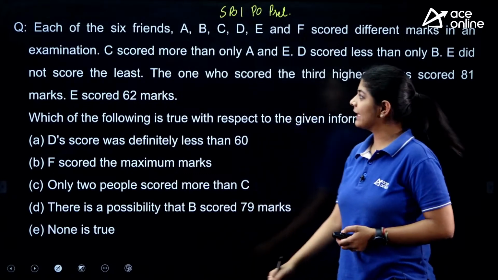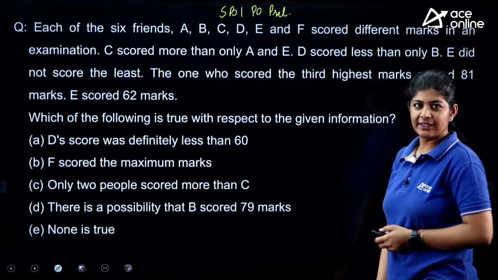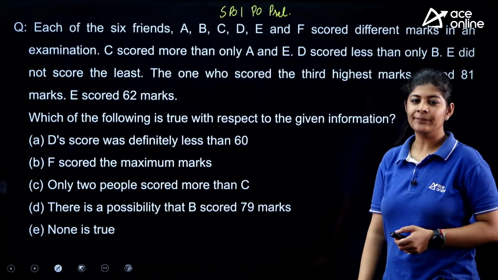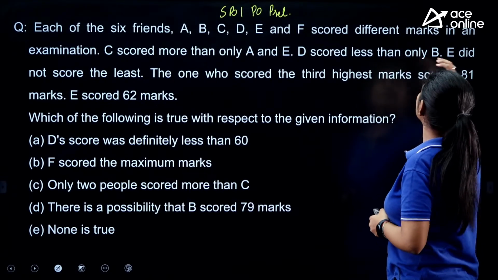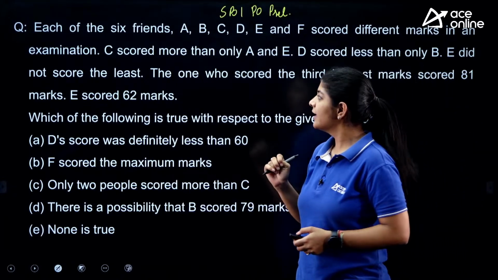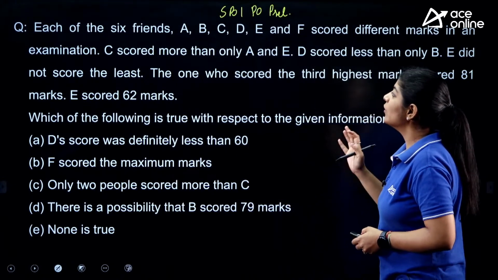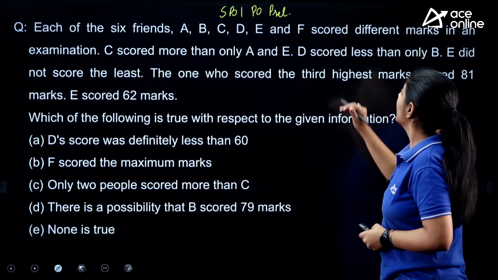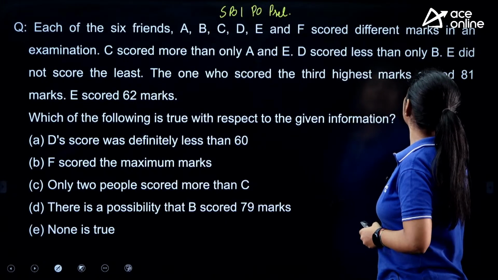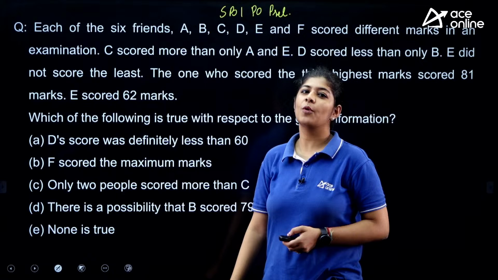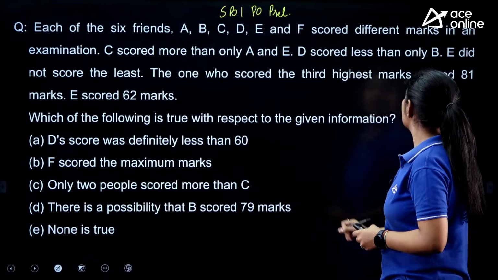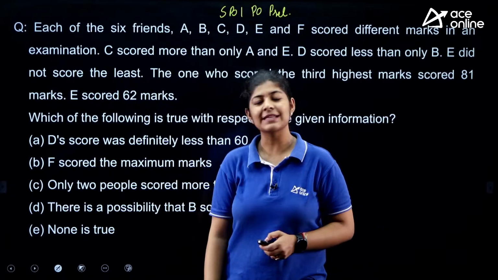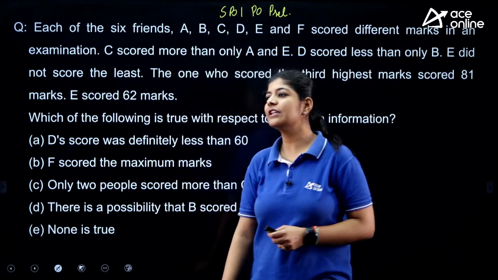So the question is saying that each of the 6 friends, that is A, B, C, D, E and F, scored different marks in an examination. C secured more than only A and E. D secured less than B. E did not score the least. The one who scored the third highest marks secured 81 marks and E secured 62 marks.